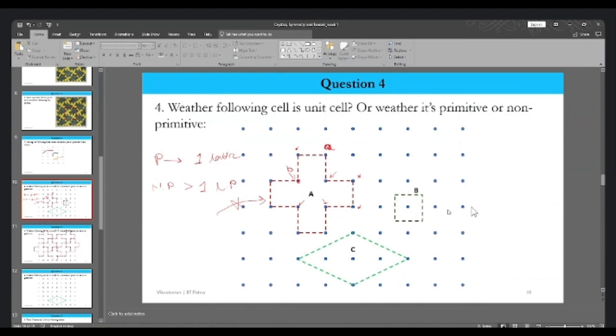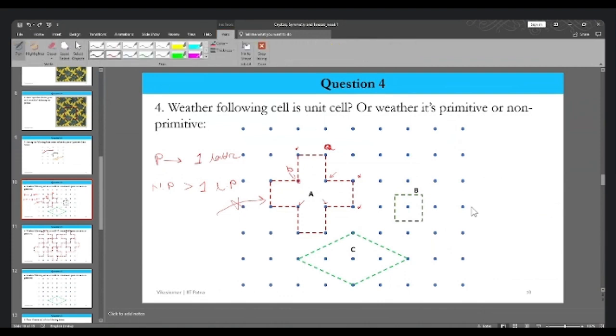First of all, whether B is a unit cell or not is something we need to answer. Yes, it is a unit cell. If I repeat this particular thing, it will fill the space and generate the entire lattice. The second question is whether it's primitive or not. For that, we need to answer how many points are associated with this particular unit cell.